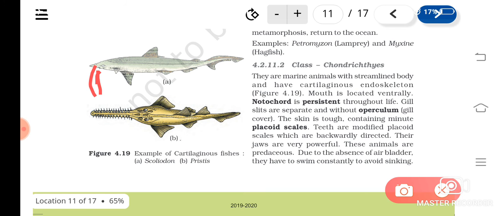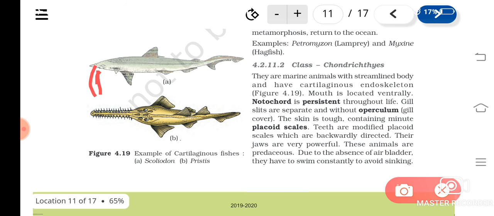Okay, so this is absent in where? In the fishes. Okay, and they are having placoid scales. Actually there are different types of scales. Okay, and teeth are modified placoid scales, which are directed backward.